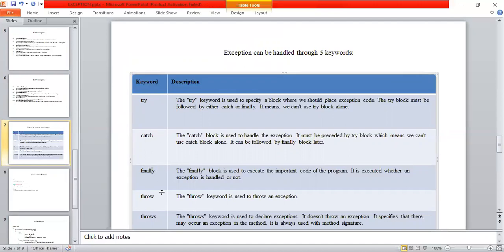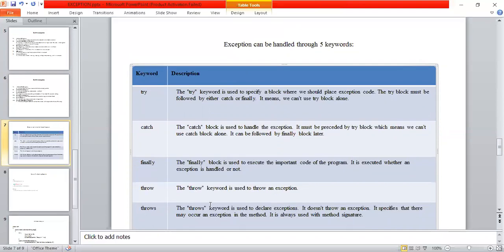The finally block is represented after the catch block. This is mainly used to close all the files systematically. The throw keyword is used to throw an exception. The throws keyword is used to declare an exception. So these are the 5 keywords, and using these 5 keywords, we can handle the exception.